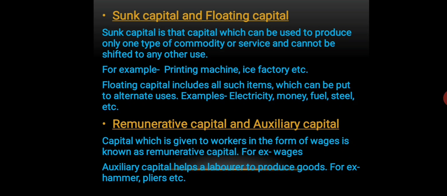So all those items or all that capital which is used in the production of many commodities are known as floating capital. The next type of capital is the remunerative capital and the auxiliary capital.